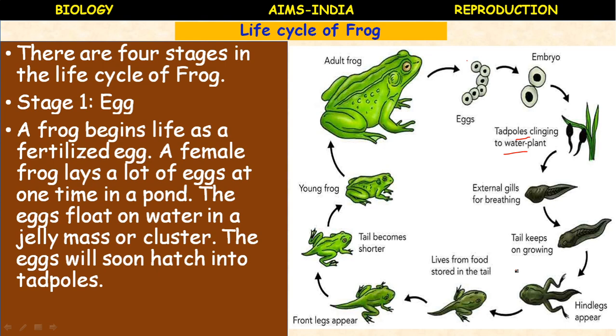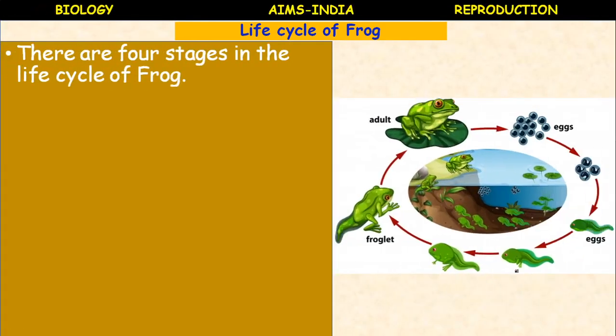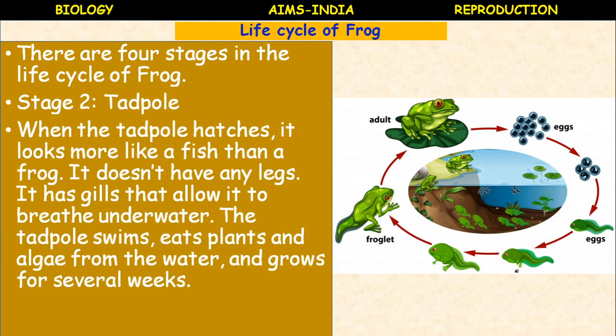For this purpose a hormone is produced that is called thyroxine hormone, which helps in the metamorphosis of larva into adult. So let us see about the second stage, tadpole. When the egg hatches to release the tadpole, it looks more like a fish than a frog.